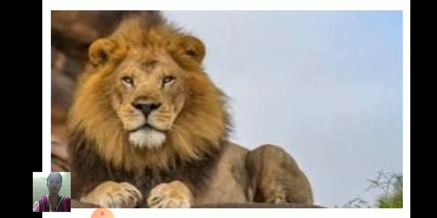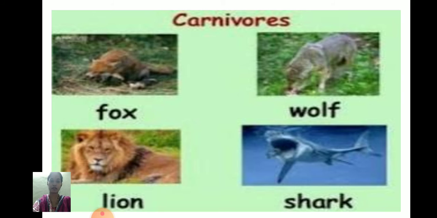There are some more animals like lion. They have sharp teeth, and with the help of that, they tear the flesh and cut the food into pieces. They also have claws, which help them hold other animals while hunting. They have jaws, and these help them crush the food. Some of the carnivores are fox, wolf, lion, and shark.